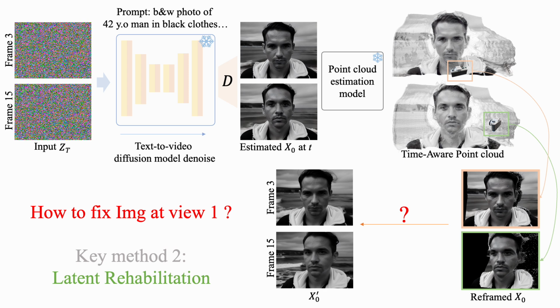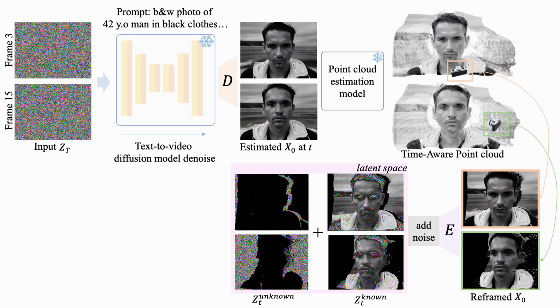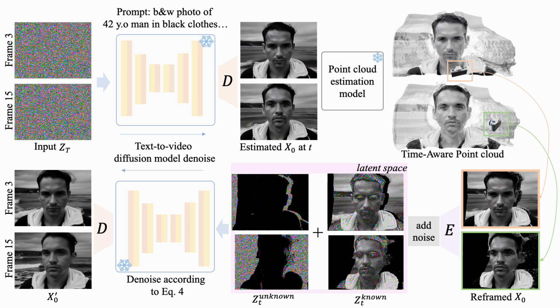For this, we propose our second key method, latent rehabilitation. We use the video diffusion model itself as an inpainting model. We reintroduce noise into the reframed videos, but with different noise levels. We add more noise to the unknown regions and less noise to the known regions. Then we continue the denoising process. This lets the known regions guide the unknown regions, producing a complete and high-quality result.